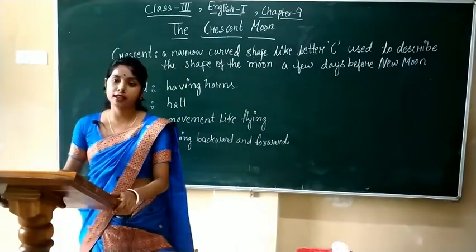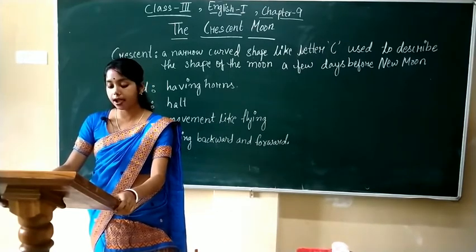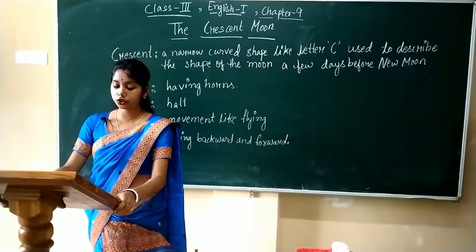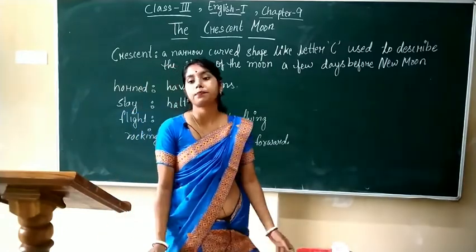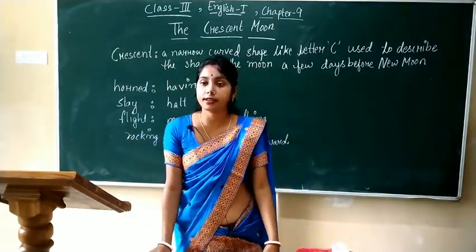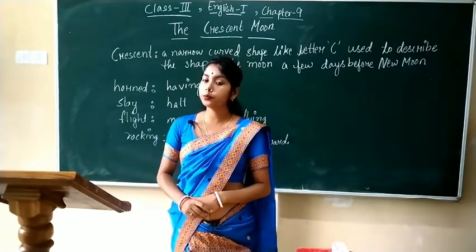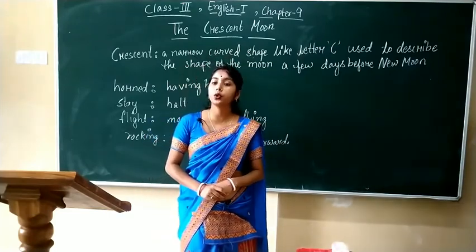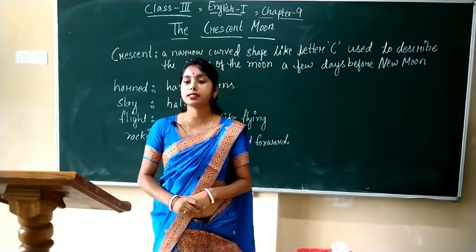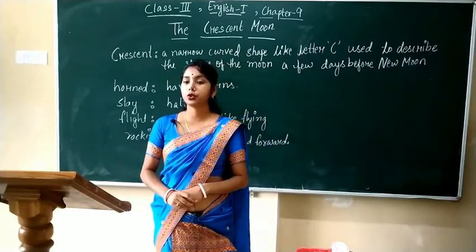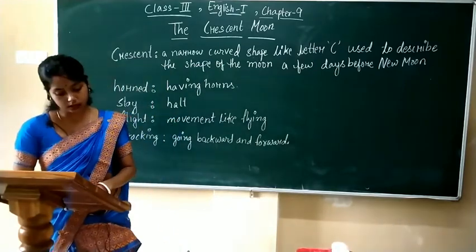Now we will see the third stanza. Brushing over tops of trees, playing hide and seek with stars, peeping up through shiny clouds at Jupiter or Mars. In this stanza, the poet Amy Lowell expresses the little boy's flight with the moon. While flying, he would touch the tops of trees and up in the sky would play hide and seek with stars by peeping through the shiny clouds. So, now the fourth stanza.